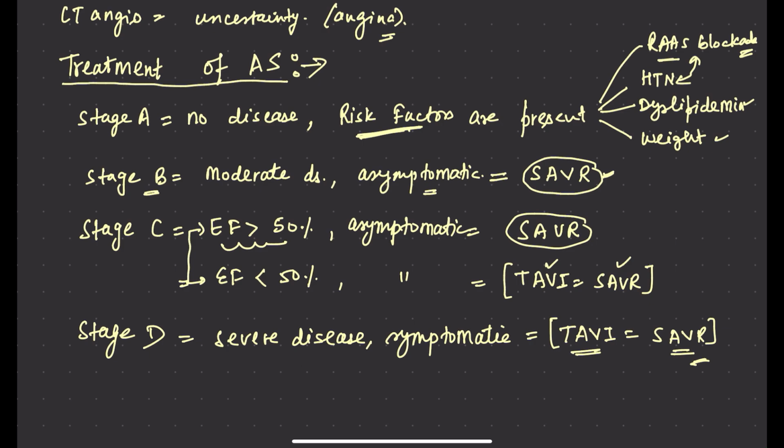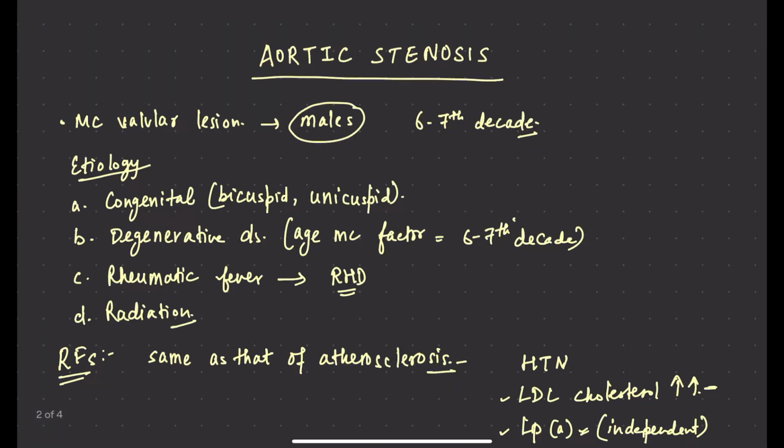We have read right from its etiology, its risk factors, and the symptoms, the grading, investigations, and the treatment. So we will recap it a little. Aortic stenosis is the most common valvular lesion and most common in males in the 6th to 7th decade, which is natural degradation of the valve. Otherwise etiology is congenital, degenerative disease, rheumatic fever, and radiation also.